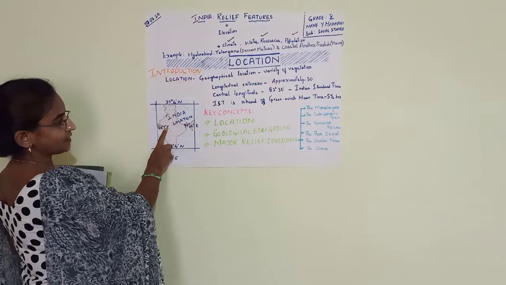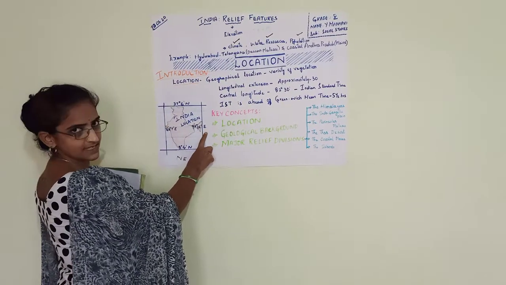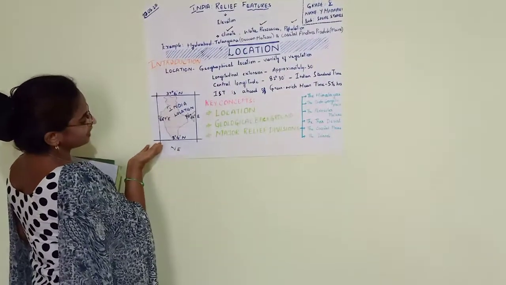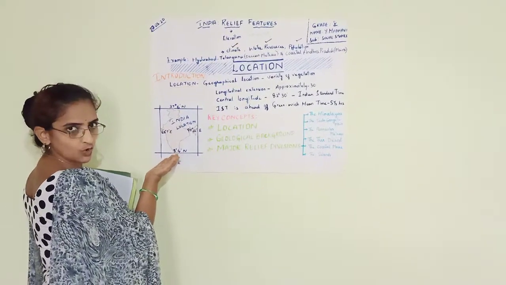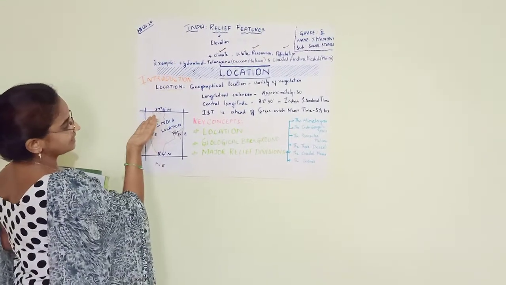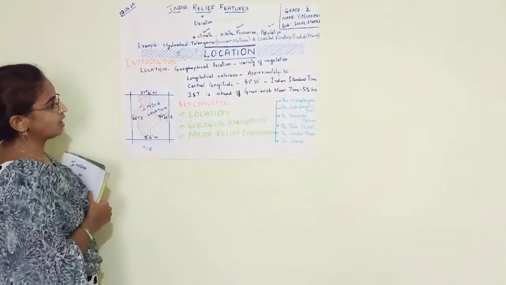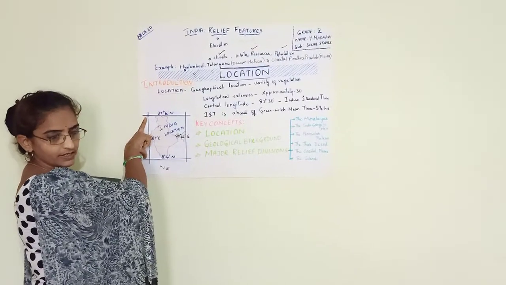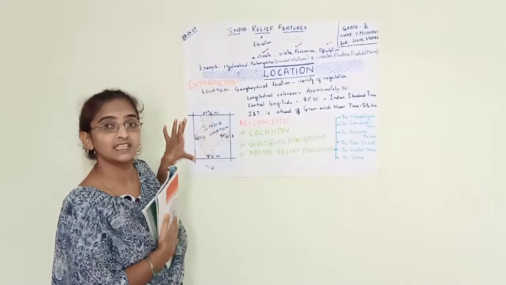68 degrees 7 minutes east and 97 degrees 25 minutes east longitudes. And it is situated between two latitudes: 8 degrees 4 minutes northern latitude and 37 degrees 6 minutes northern latitude. These latitudes are very close to the equator, which shows that the temperature received in India is very high.